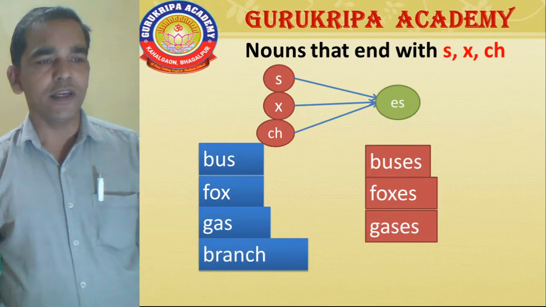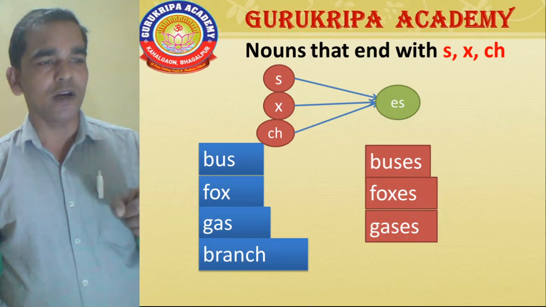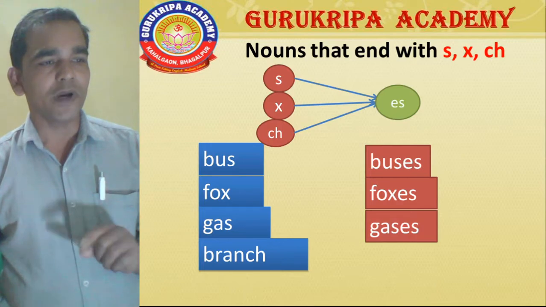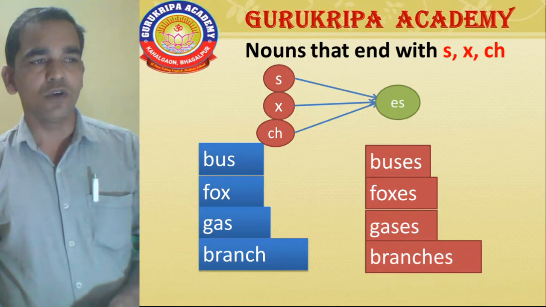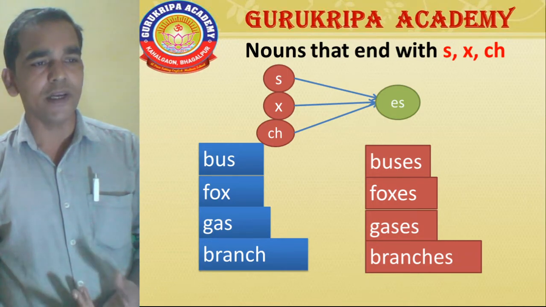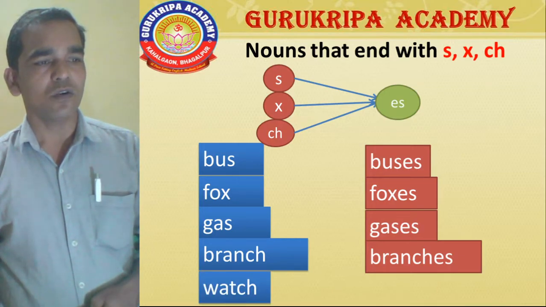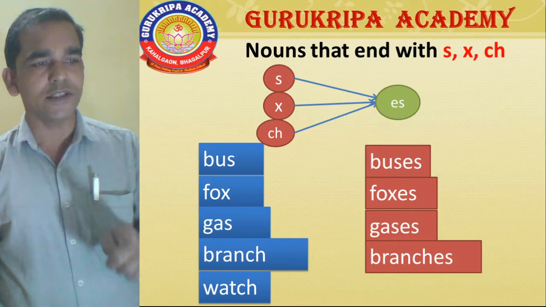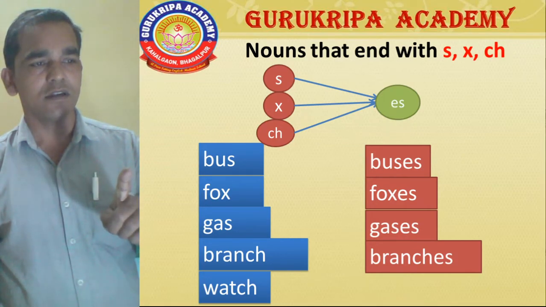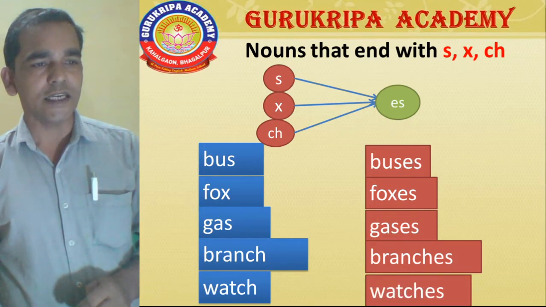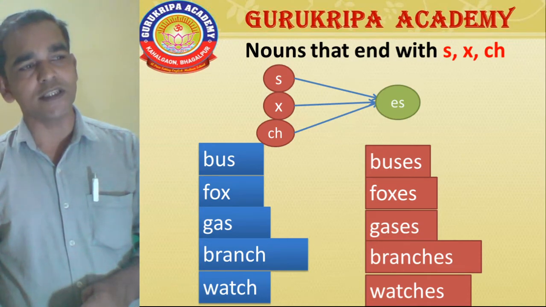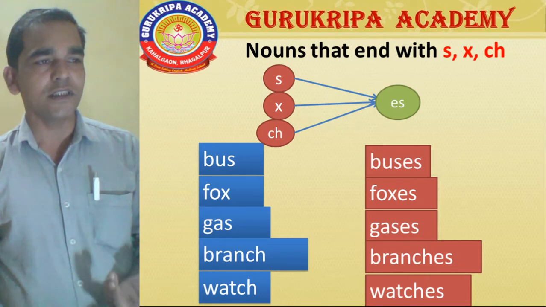Read carefully and think carefully. Suppose BRANCH, branch, only one branch, becomes branches, B-R-A-N-C-H-E-S. Branches means so many branches, plural forms. Next, watch, W-A-T-C-H, only one watch, so we can say this is the singular form of the noun. Watches, W-A-T-C-H-E-S, watches, so we can say watches is the plural form of the noun.